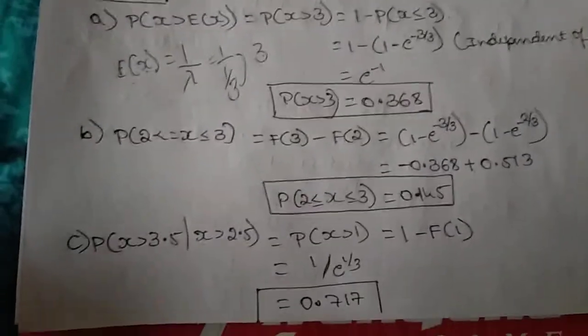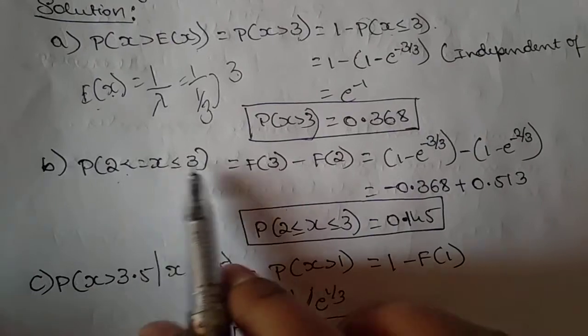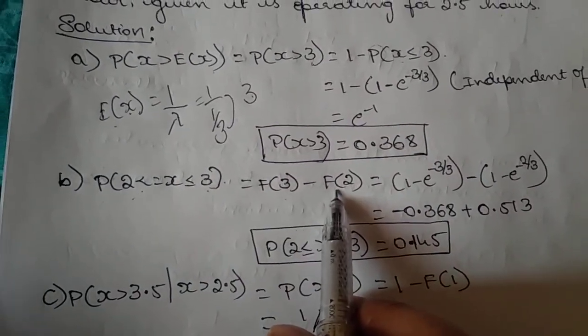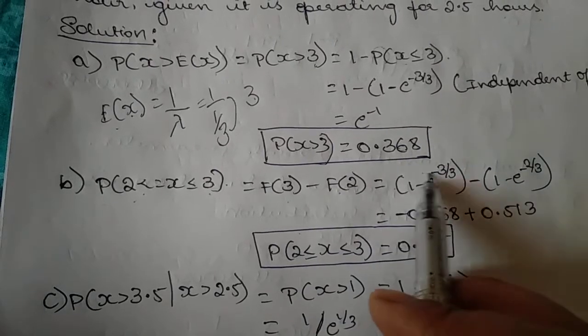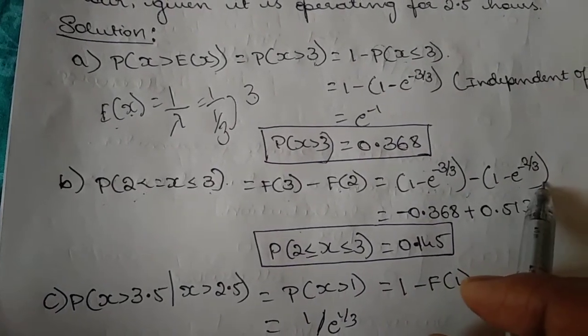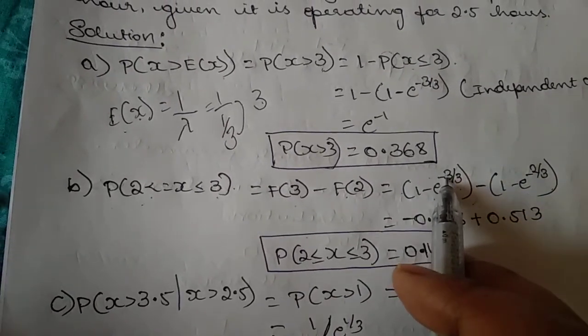Then I'll go for the second one. It lasts from 2 to 3 hours. Here they have given the range from 2 to 3, so F of 3 minus F of 2. Again the same thing: 1 minus e power minus lambda x, minus 1 minus e power minus lambda x. Here lambda is 1 by 3 and x is 3.